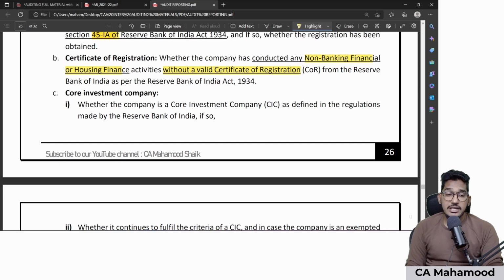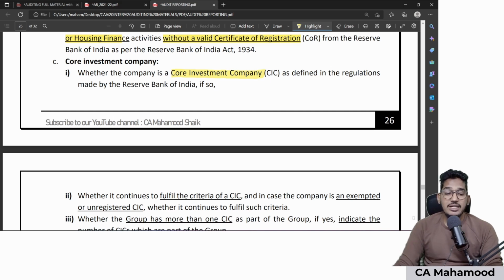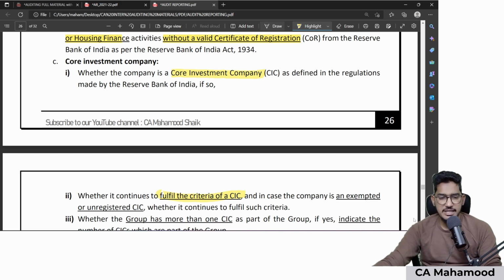Also, in case your client NBFC is enjoying the status of CIC, CIC is a status given to some NBFCs subject to fulfillment of conditions. So in case your client company is enjoying that status of CIC, core investment company, as an auditor, I need to check whether they are continuing to fulfill the criteria of a CIC. For example, if an NBFC fulfills some 10 conditions, they will get the status of CIC.